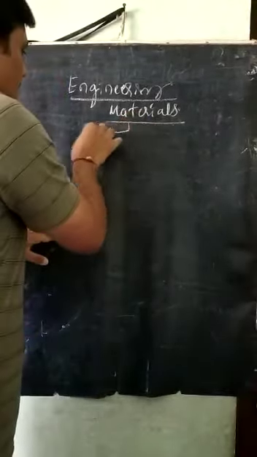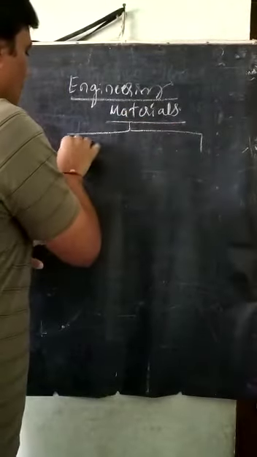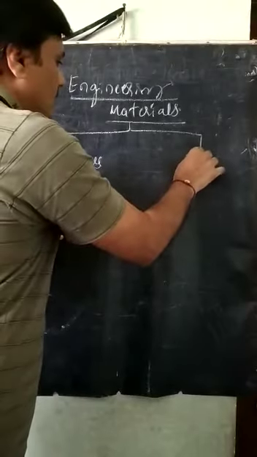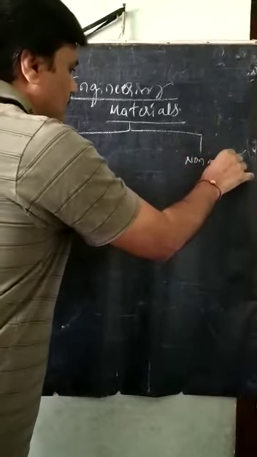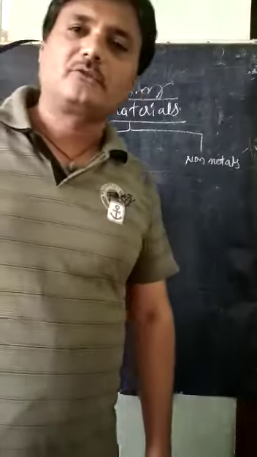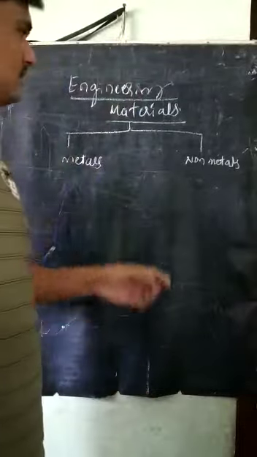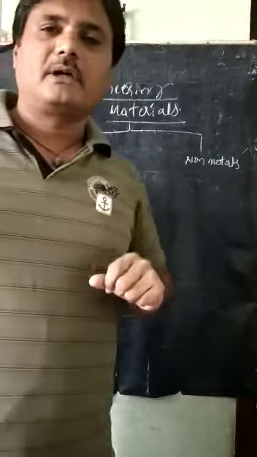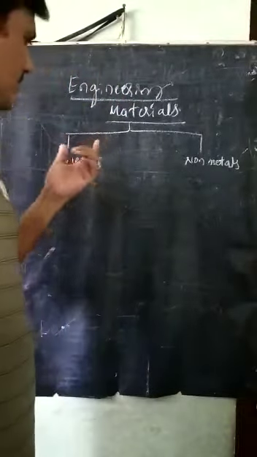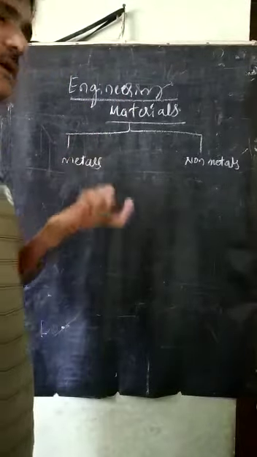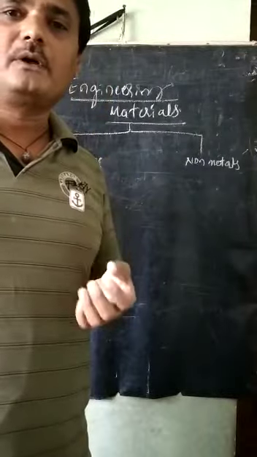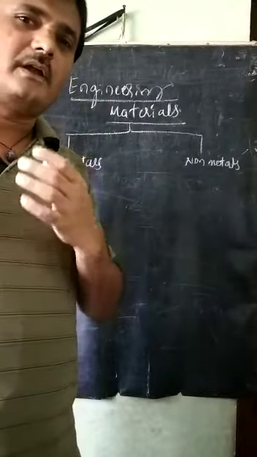So it is mainly classified into two types: one is metals and another is non-metals. Metals are especially solids, and a variety of metals are used for different purposes. Metals, for example, are steel, copper, bronze, brass, aluminium; all these are called metals.